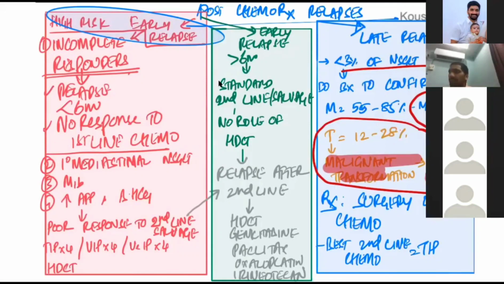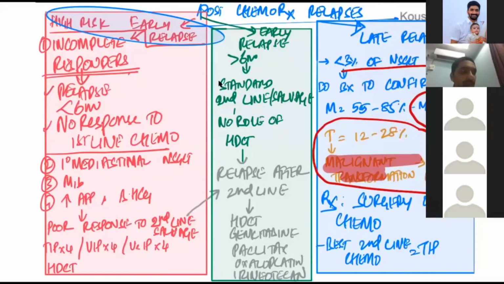sir, we are doing an FDG PET. The FDG PET comes after CT for residual mass, after giving chemotherapy. If there is a residual mass more than 3 centimeters only, then you can do FDG PET. If it is less than 3 centimeters, there is no need for FDG PET. So if it is positive, then you are going for surgery. And after the surgery, sir?